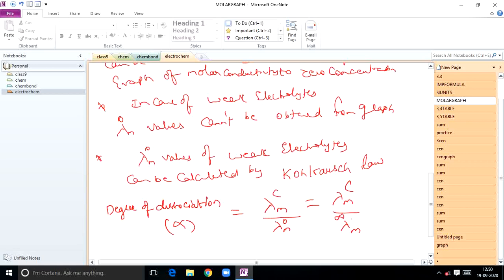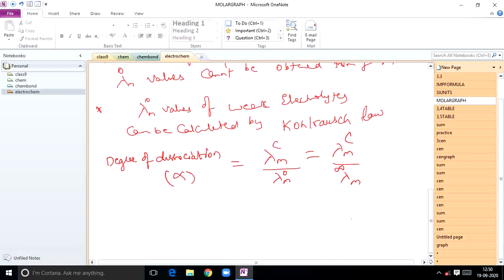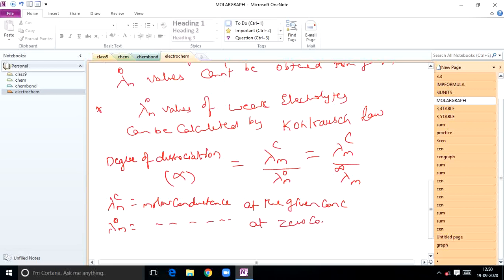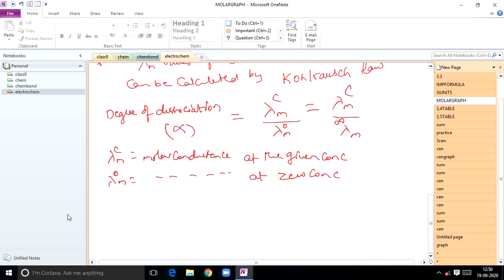Both are the same. What is this lambda mc here? Molar conductance at the given concentration, where lambda m naught means molar conductance at zero concentration, or lambda m infinity means molar conductance at infinite dilution.